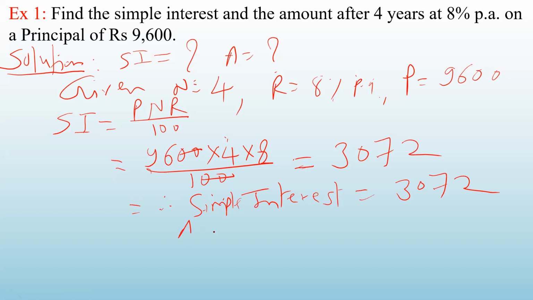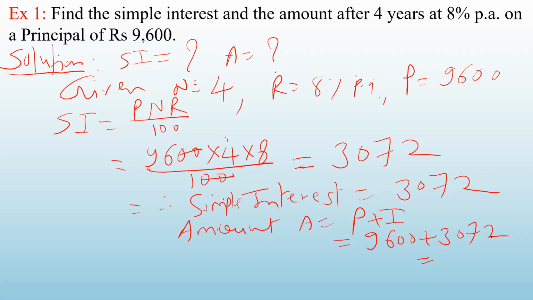Amount. Amount A is equal to principal plus interest. What is the principal amount? Principal amount is 9600. In that you add 3072. What will you get? 12,672. Okay. So this is the amount after 4 years.